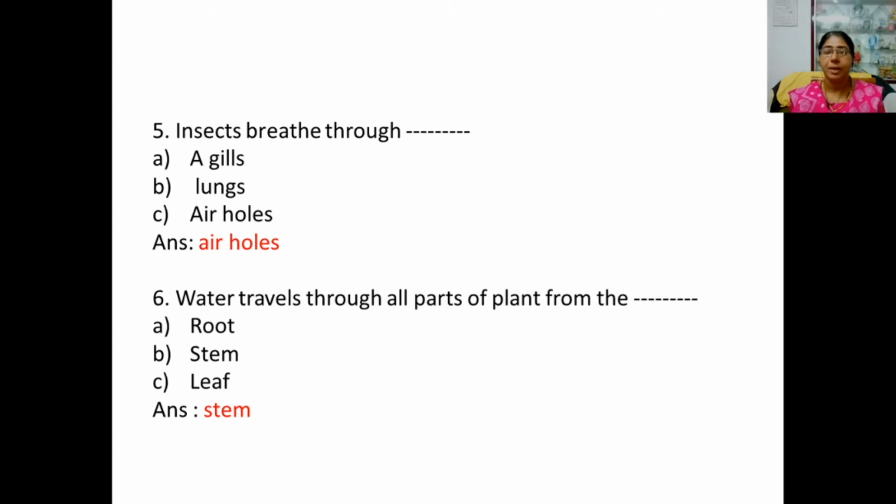Insects breathe through dash: gills, lungs, air holes. Correct answer is air holes. Water travels through all parts of plant from the dash: root, stem, leaf. Answer is stem.